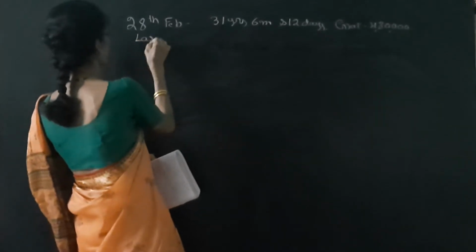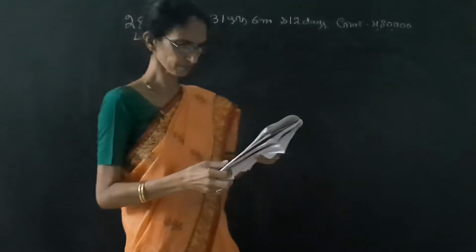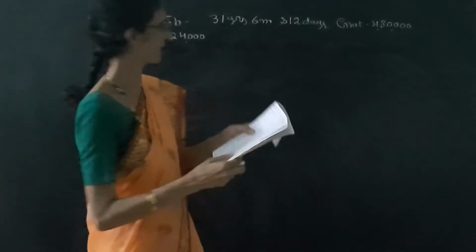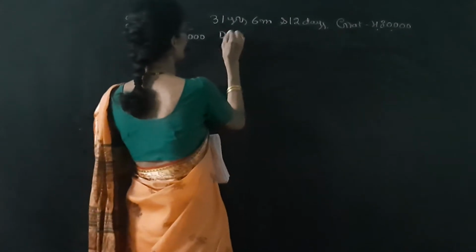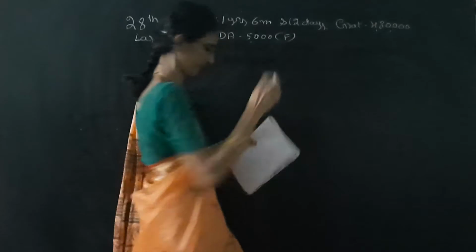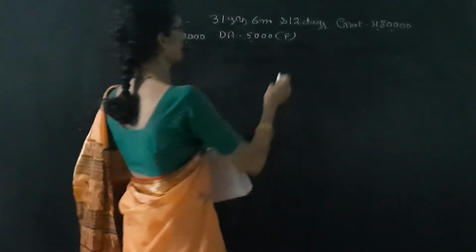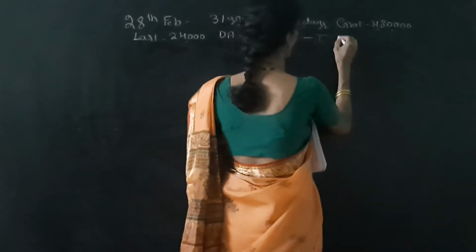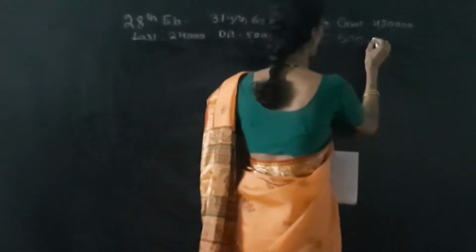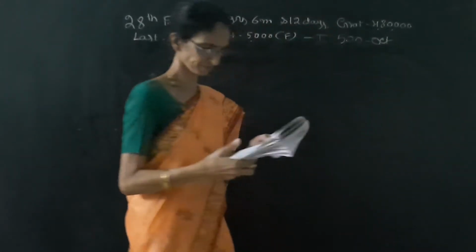So last drawn salary is 24,000 basic and rupees 5,000 DA fixed. So DA is fixed. It is given 5,000. It is fixed. Next, the annual increment is rupees 500. It is due on 1st October, in the month of October.